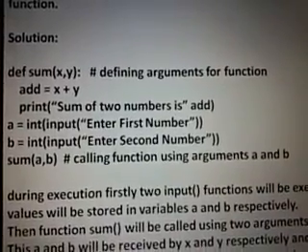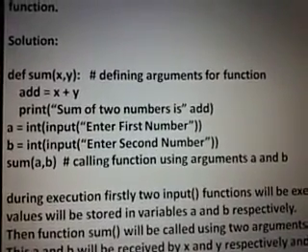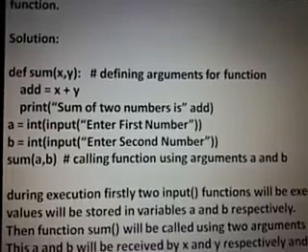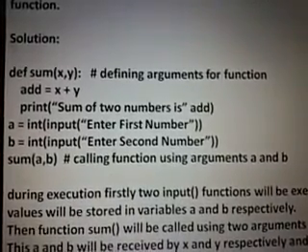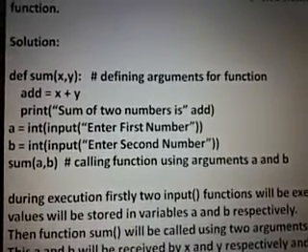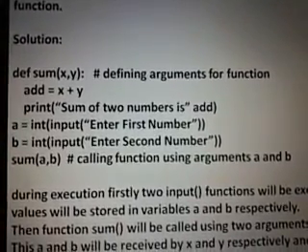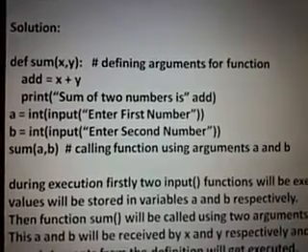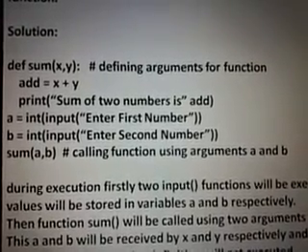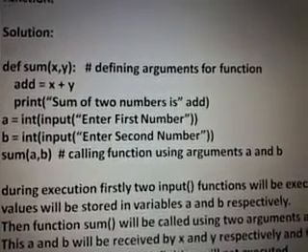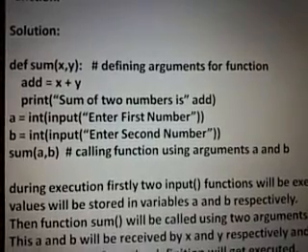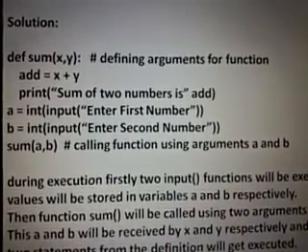When the call is made, that is when the function definition is called, the values of a and b will be received by variables x and y, which are declared as the parameters in the function definition, which means whatever is the value of a will be received by x, and whatever is the value of b will be received by y.